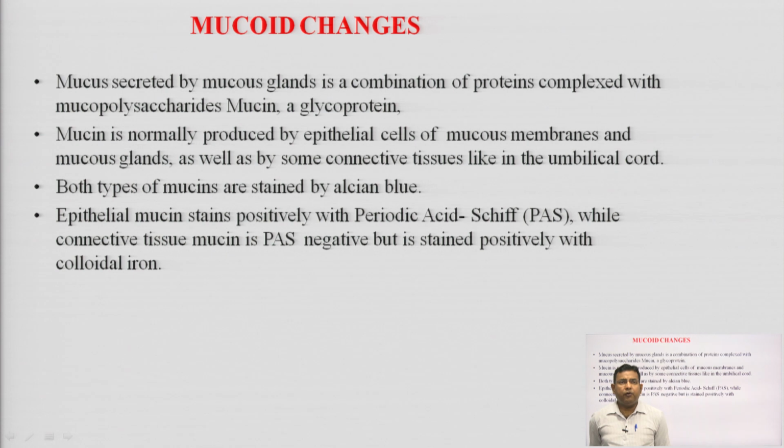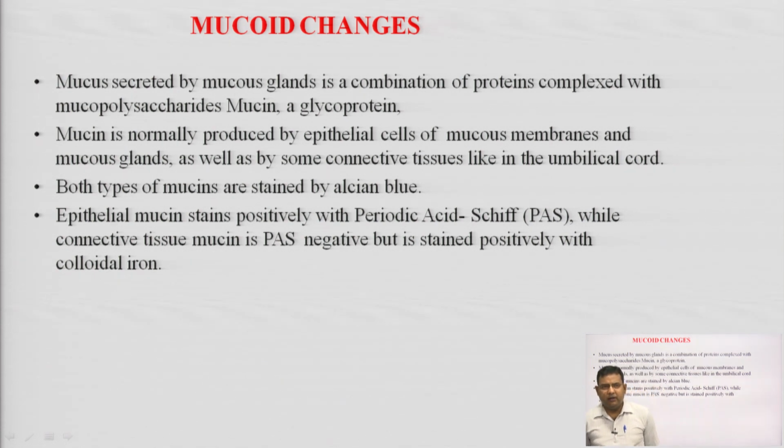Mucin is normally produced by epithelial cells of mucous membrane and mucus glands, as well as by some connective tissues like in the umbilical cord. Both types of mucins are stained by Alcian blue.